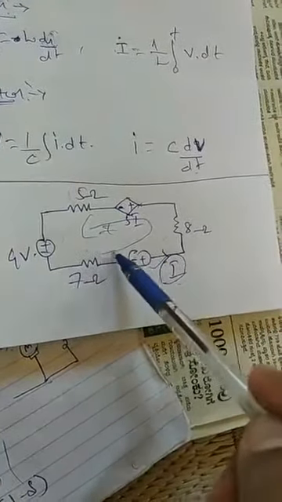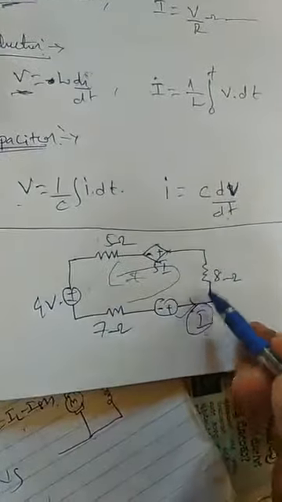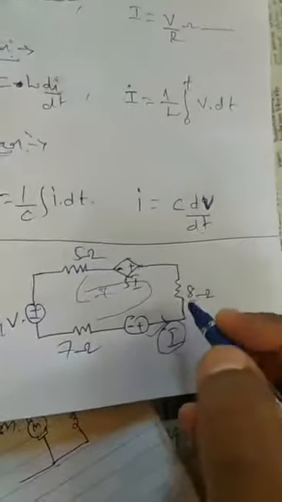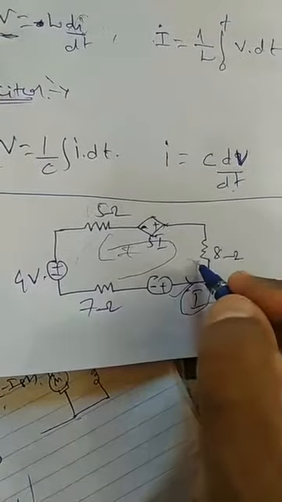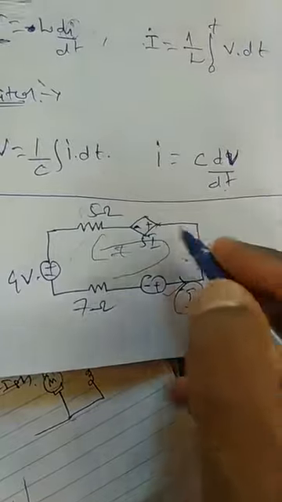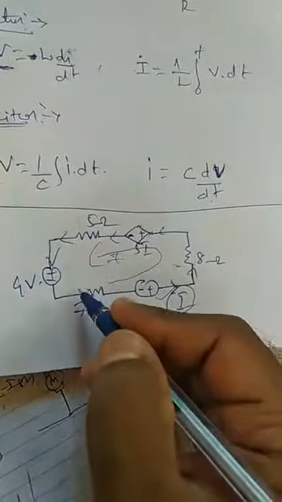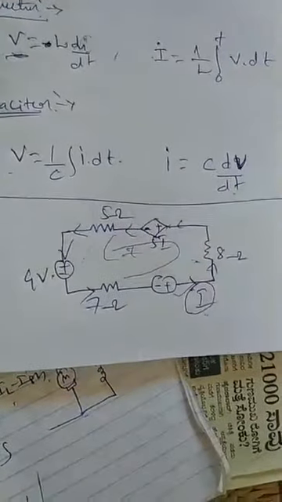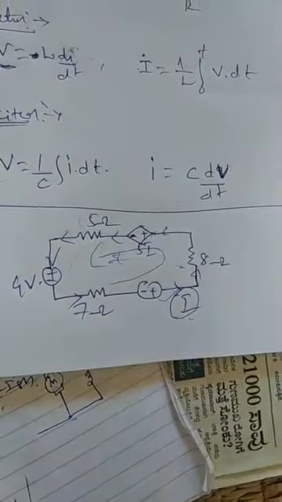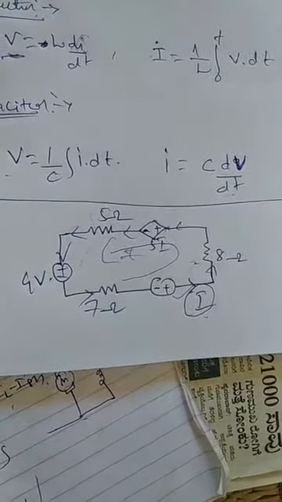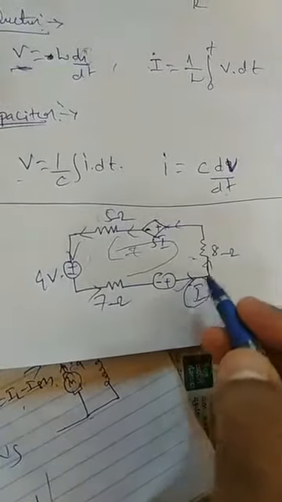So your loop direction will be like this, or you go along with the direction of current only, right? Here he has given the direction of current anti-clockwise in your direction. So from here current is going in this direction, here also in this direction, here also, and here also. So just follow the direction of the current, and write the loop equation. In your direction, start from this.